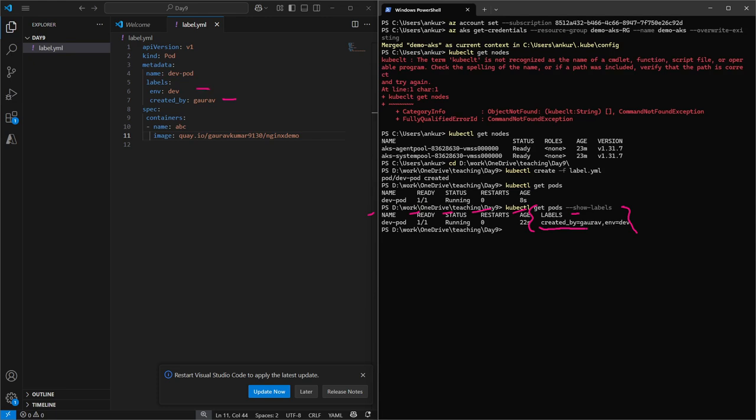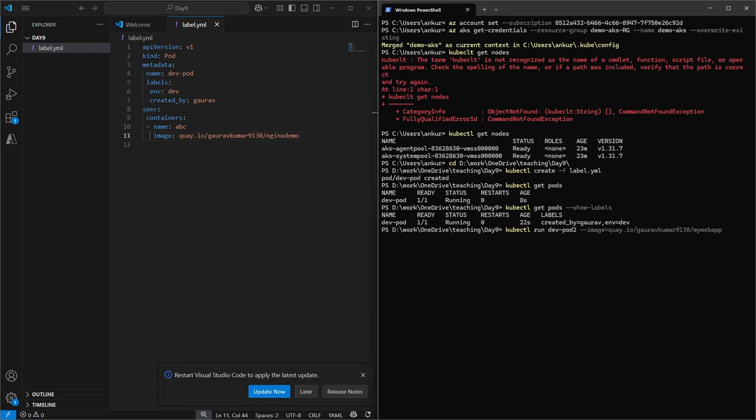So as I have mentioned, labels come under metadata, and they provide more information regarding our pod. Okay, so we have created the pod using YAML configuration. Let me create a pod using kubectl.